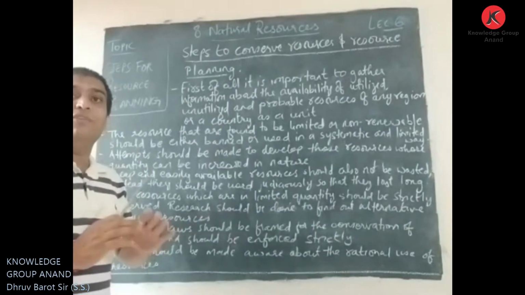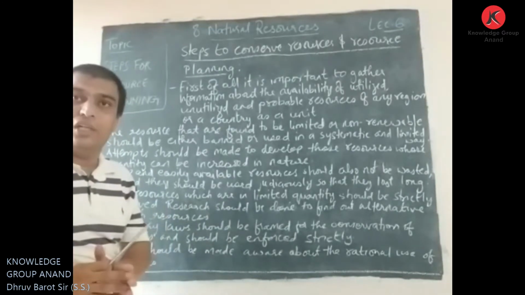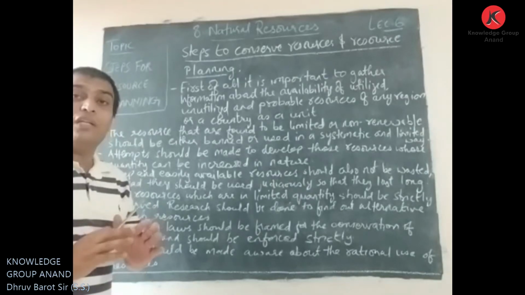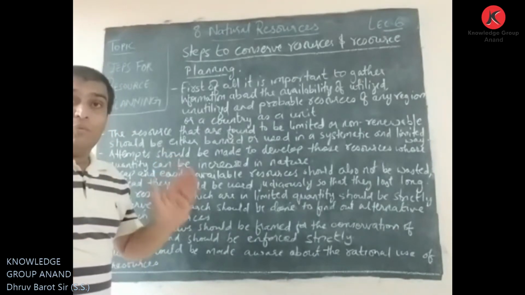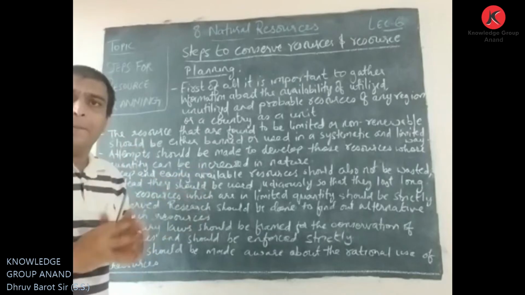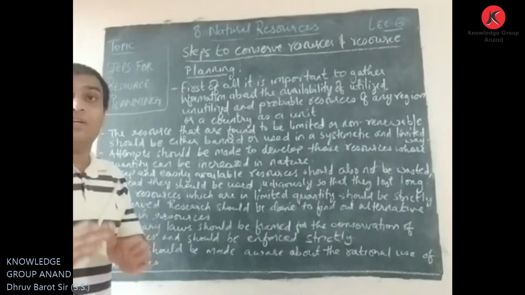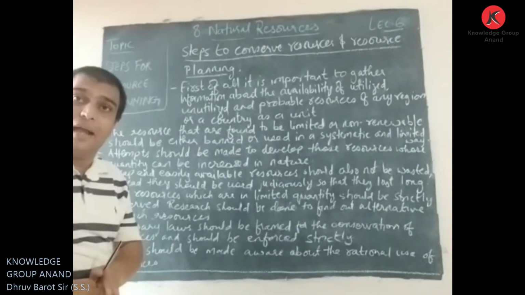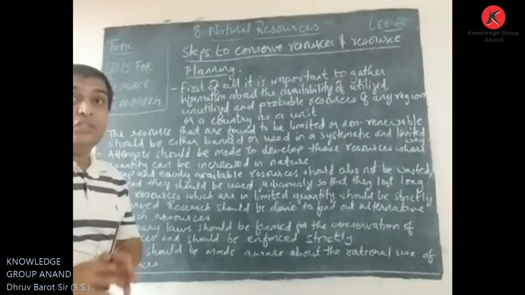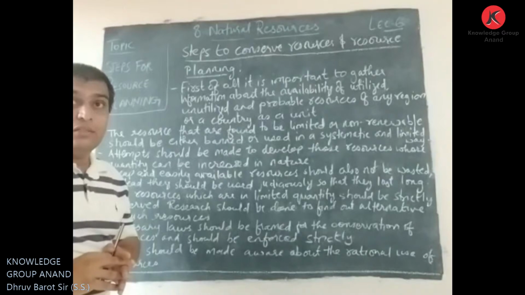For example, if we find that in a particular region deforestation is done over a very large area, then the government should be alert about it.